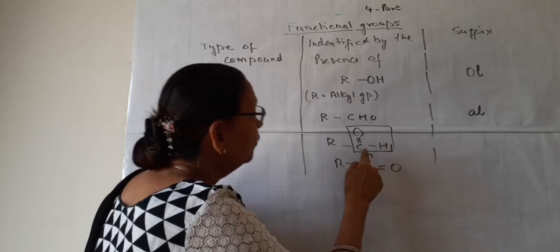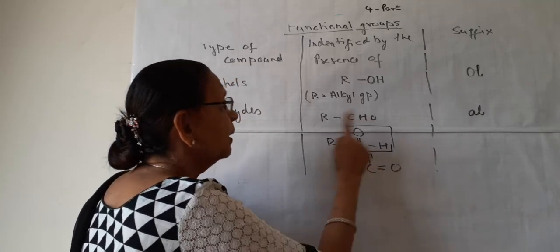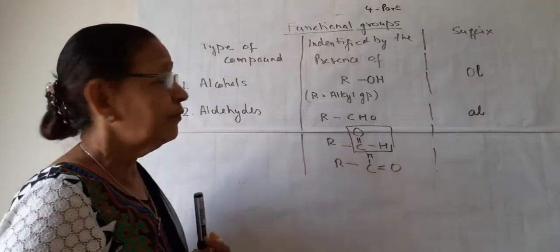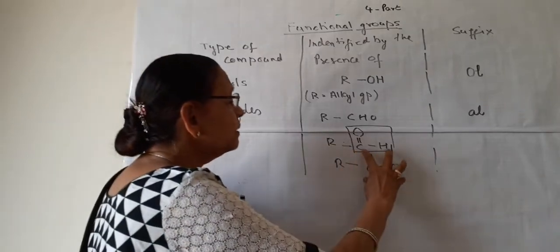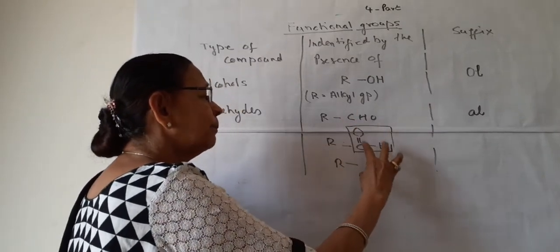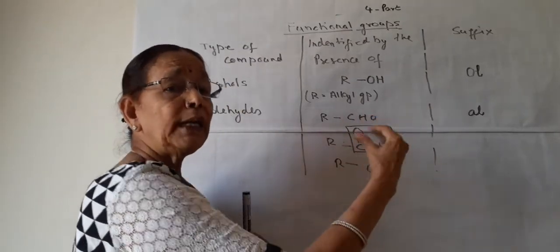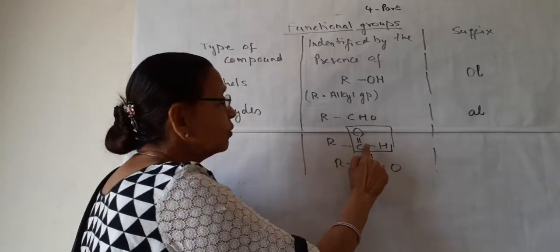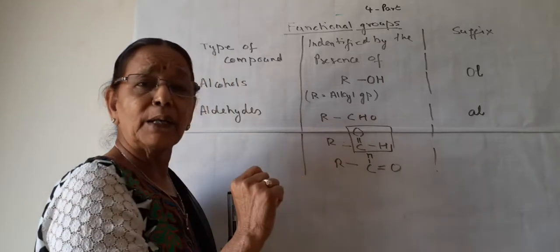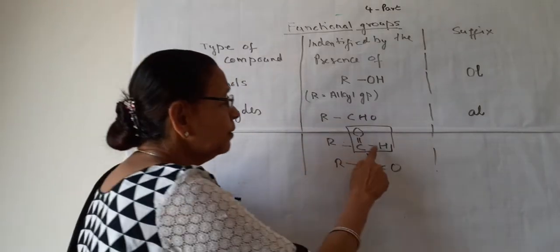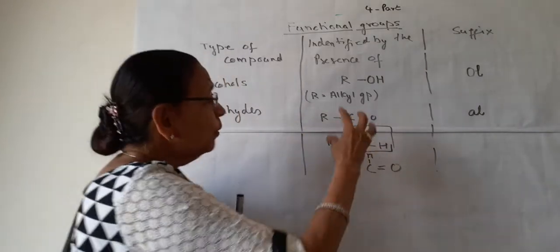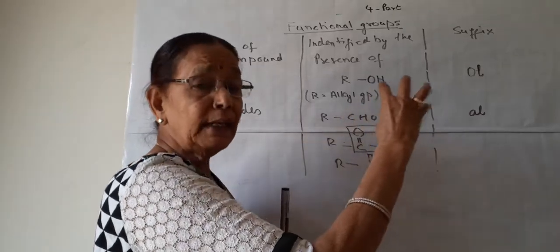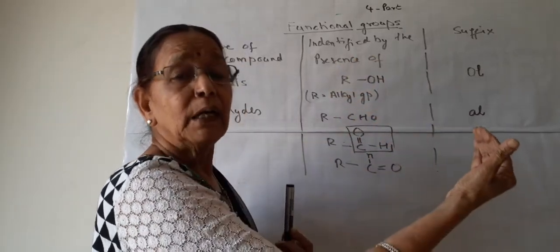So all the 4 valencies of this carbon are satisfied. It means this aldehyde group can be present only at the end of the compound. There is no valency left so that it will join to other carbon. No, it cannot join to any other carbon. So this CHO group is present at the end of the compound.